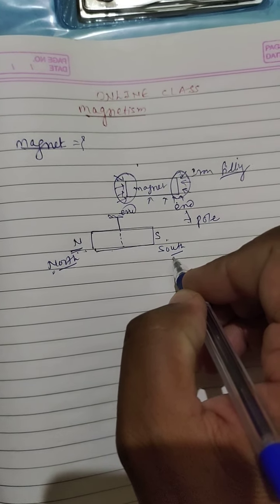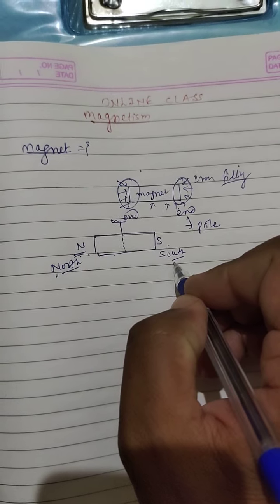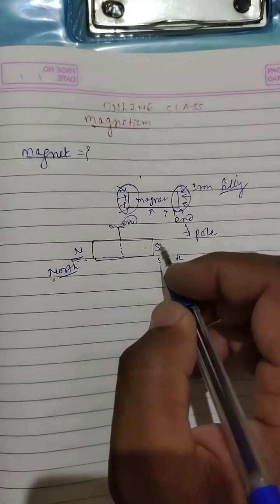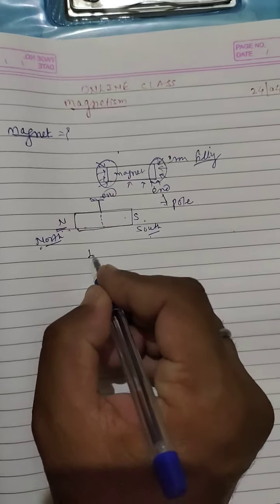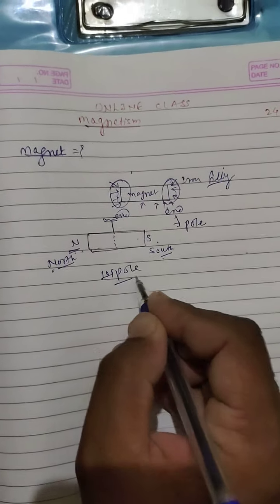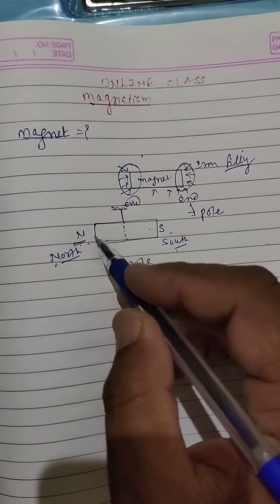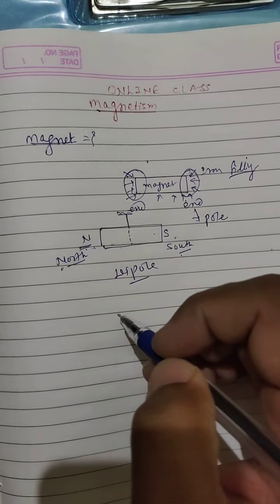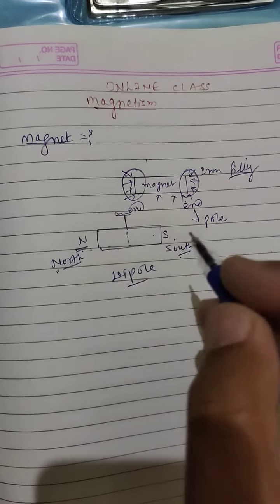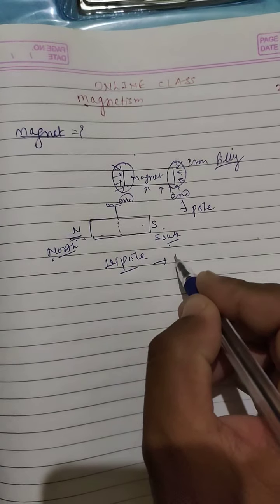So it is concluded that the magnet has two poles, therefore it is called a dipole, and the magnet is in the form of a bar, a strip like structure. So this is called the bar magnet.